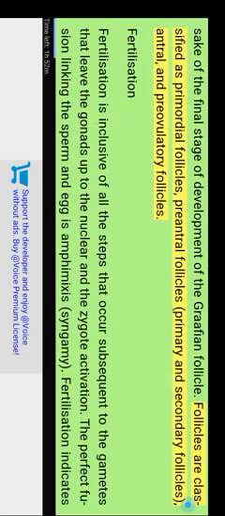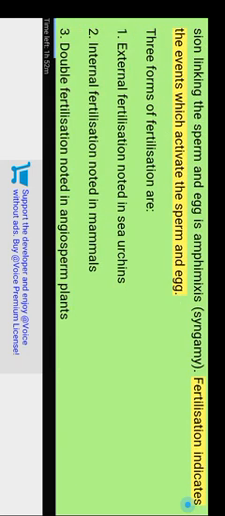Follicles are classified as primordial follicles, preantral follicles, primary and secondary follicles, antral, and preovulatory follicles. Fertilization. Fertilization includes all the steps that occur after the gametes leave the gonads, up to the nuclear and zygote activation. The perfect fusion linking the sperm and egg is amphimixis, or syngamy. Fertilization indicates the events which activate the sperm and egg.